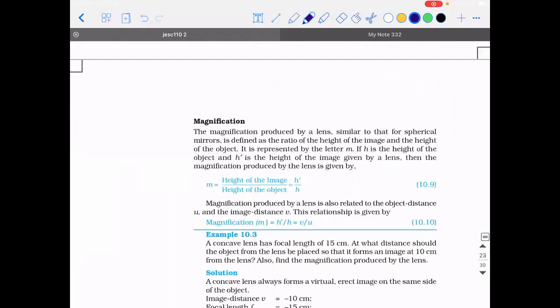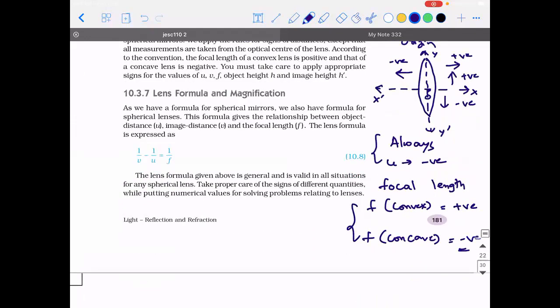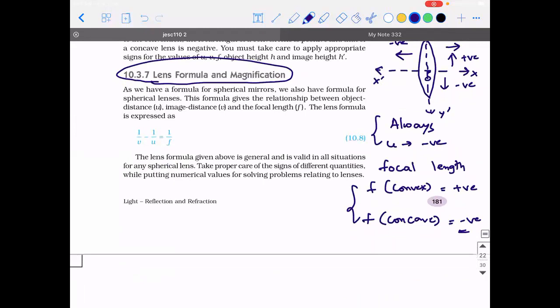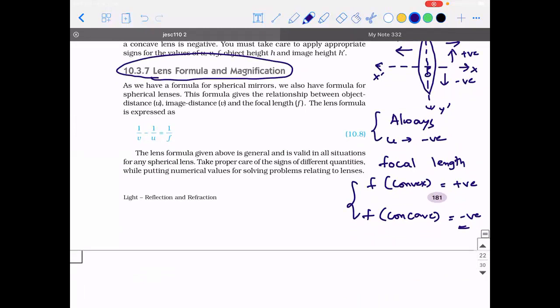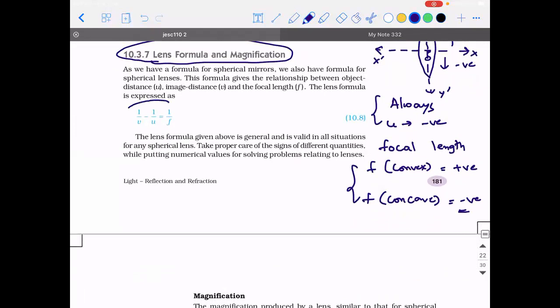Yes, sir. So the last concept of this chapter is lens formula and magnification. So what was mirror formula, guys? 1 by V plus 1 by U is equal to 1 by F, right? If you replace that plus with a minus sign, that becomes the lens formula. So please make a note, 1 by V minus 1 by U is equal to 1 by F or 2 divided by R.